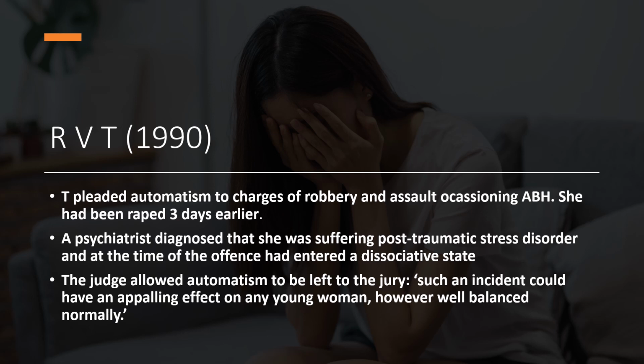Now in R v T, the defendant in this case pleaded automatism to charges of robbery and assault occasioning ABH. Now she'd been raped 3 days earlier, which caused PTSD, and that was supported by a psychiatrist. Now she entered what we would call a dissociative state, and the judge allowed automatism to be left to the jury and suggested that such an incident could have an appalling effect on any young woman, however well balanced normally.